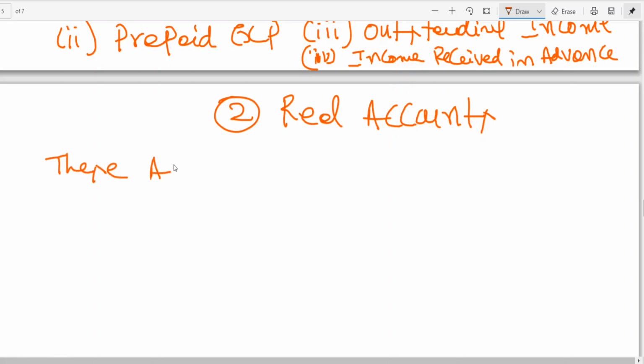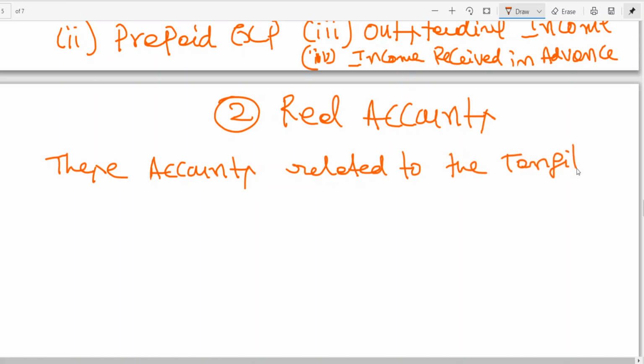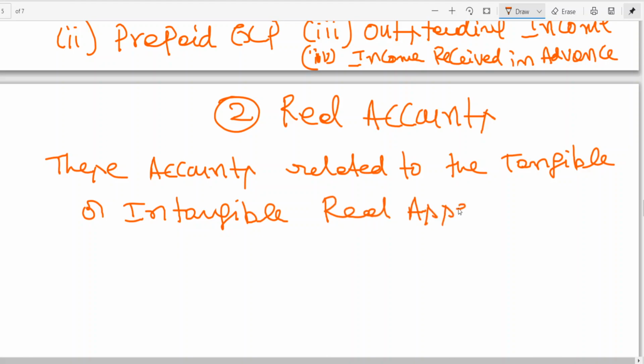These accounts are related to the tangible or intangible real assets. Tangible means which we can see, intangible means which we cannot see or we cannot feel.